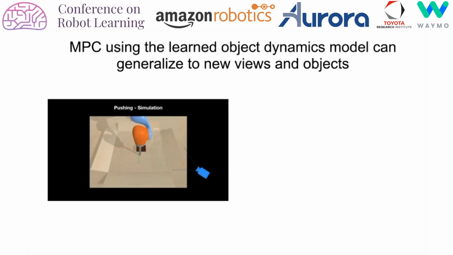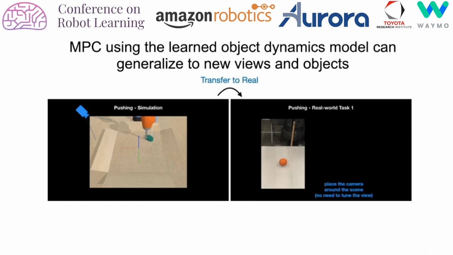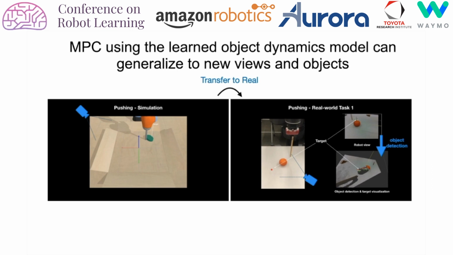Using the learned object dynamics, we can run MPC for the robot to push an object to a target location. Since the dynamics model is view invariant, the resulting manipulation model is also view invariant. It can work under any viewpoint. Besides, we show the model can directly transfer to a real robot platform. When we set up the robot, we do not need to fine-tune the pose of the camera to make it work.